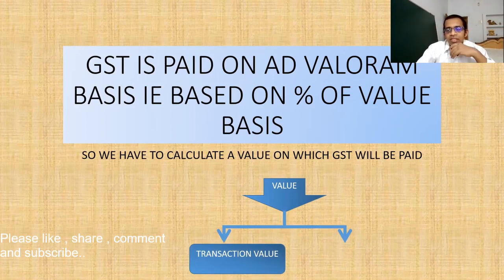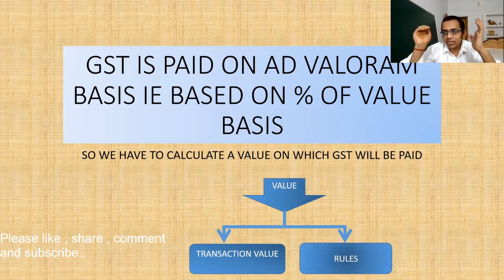Second thing, if somehow transaction value cannot be calculated by the first route, there is a second route. If we follow that route, then we have to follow some rules.